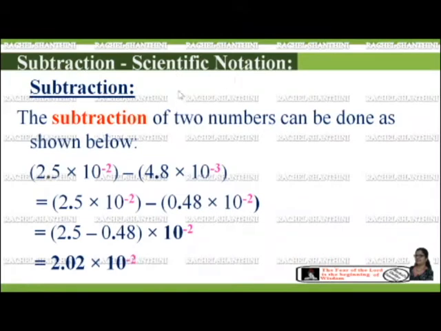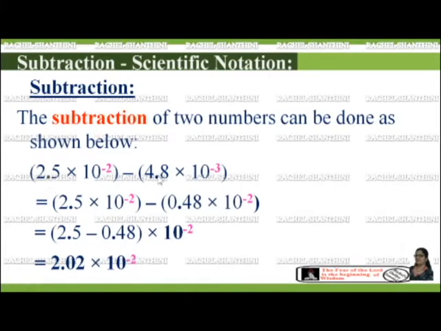Subtraction in scientific notation. The subtraction of two numbers can be done as follows. Let us consider this number 2.5 into 10 to the power of minus 2 minus 4.8 into 10 to the power of minus 3. Now we need to write these numbers in such a way that they should have the same exponent. So 2.5 into 10 to the power of minus 2.